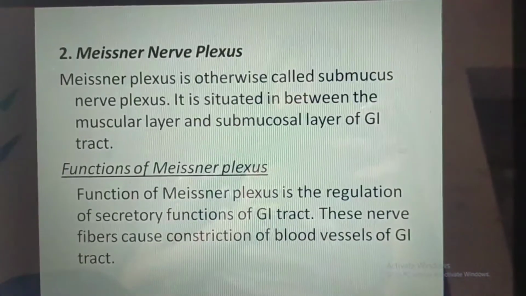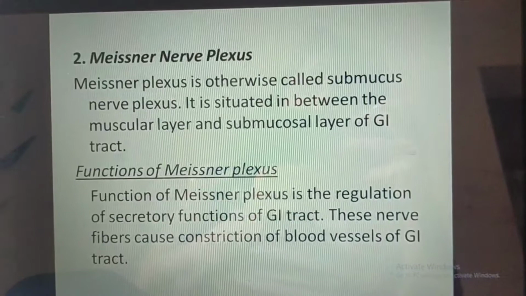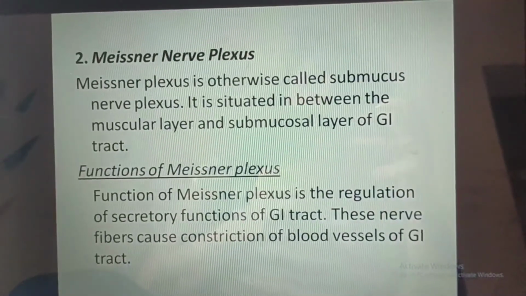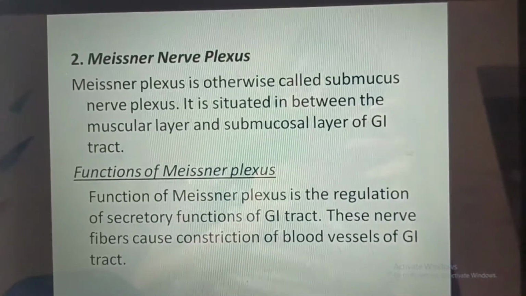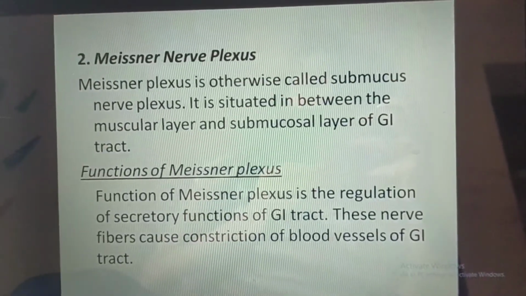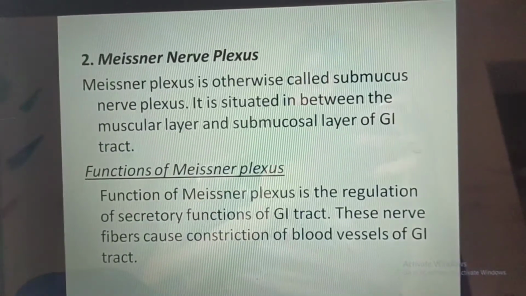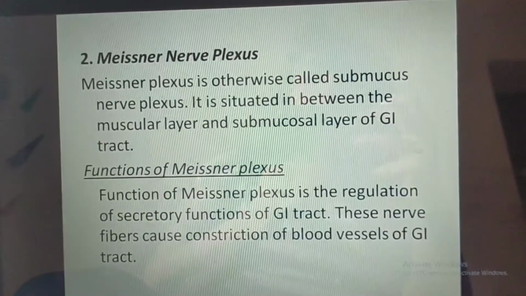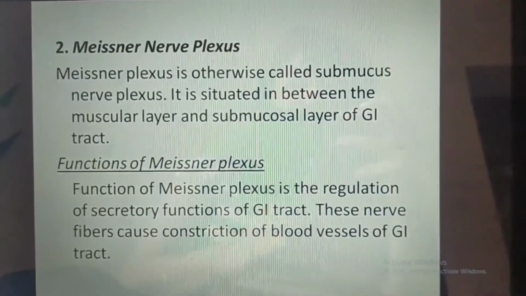Meissner's nerve plexus. Meissner's nerve plexus is otherwise called the submucous nerve plexus. It is situated in between the muscular layer and the submucous layer of the GI tract. Functions of Meissner's plexus. The function of Meissner's plexus is the regulation of secretory functions of the GI tract. These nerve fibers cause constriction of the blood vessels of the GI tract.